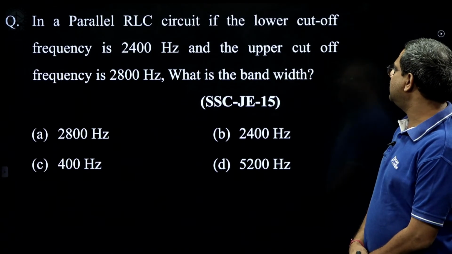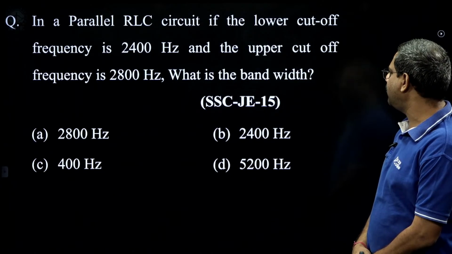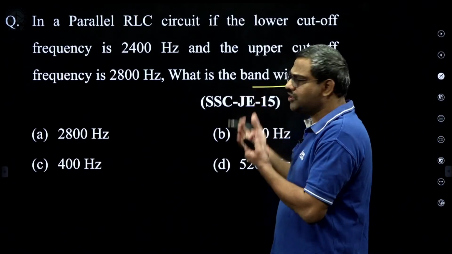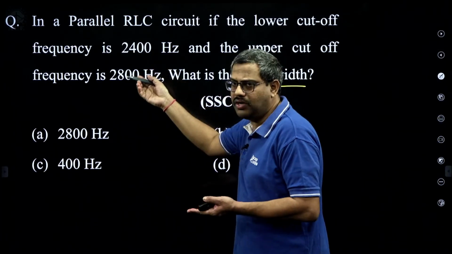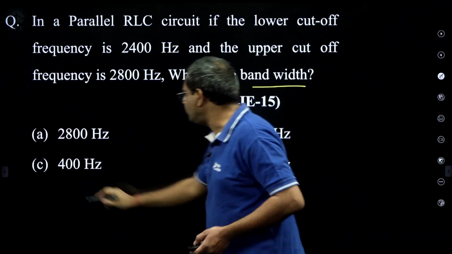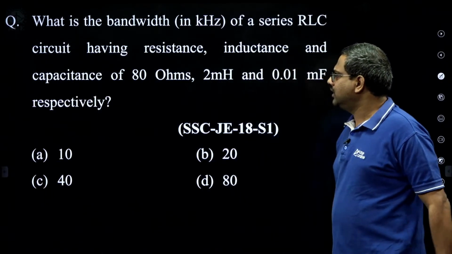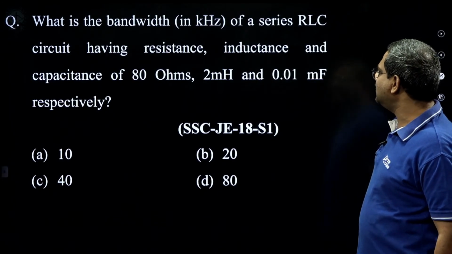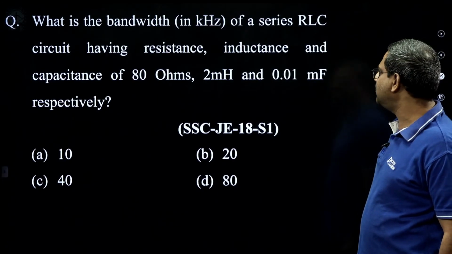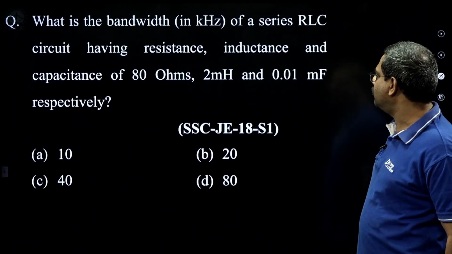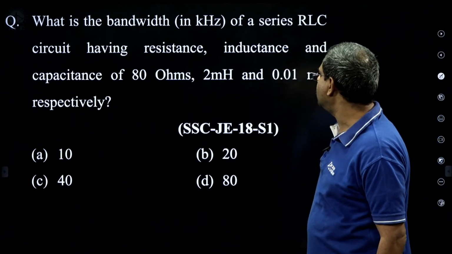In a parallel RLC circuit, if the lower cutoff frequency and upper cutoff frequency are given, what is the bandwidth? Bandwidth is the difference of these two frequencies. Simple, 2800 minus 2400 is 400 hertz. Next, what is the bandwidth in kilohertz of a series RL circuit in resonance?